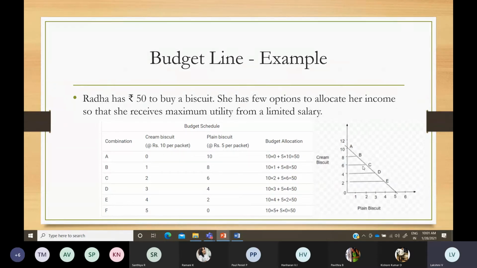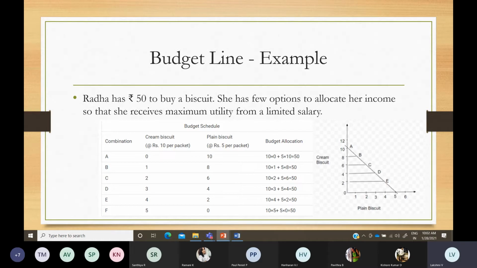So these are all the combinations of two goods. Any two products you can pick out. It can be biscuit, milk or some other food items like that. It can even be pen, paper, pencils, all those things also you can take. So you are taking two products here, and you should allocate your money on these two goods only. It is an assumption.